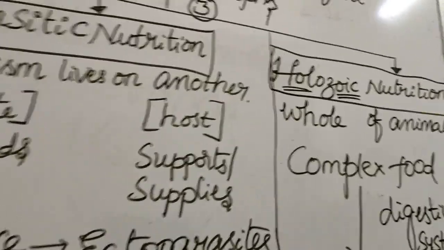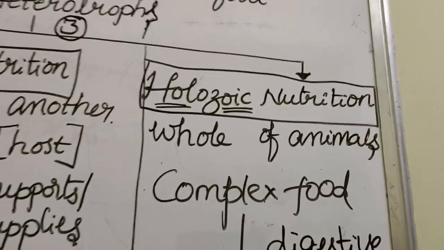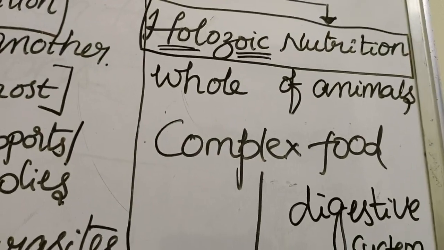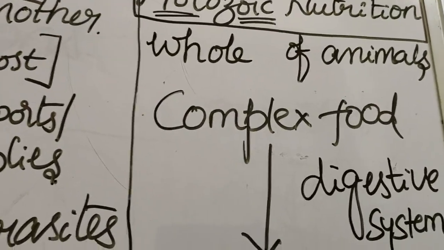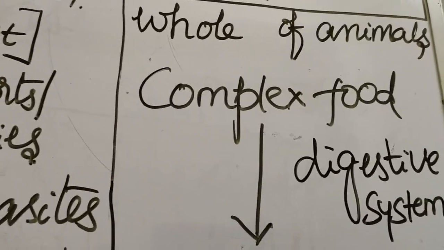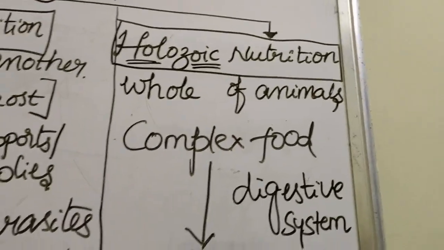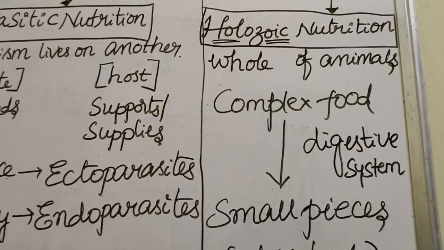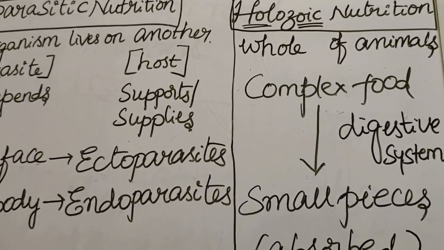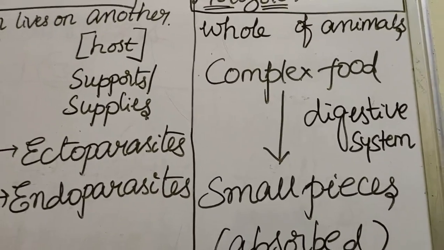Now, the next type of heterotrophic nutrition is holozoic nutrition. Holo means whole and zoic means of animals. In this type of nutrition, there is ingestion of some complex organic substances that may be in liquid or solid state, and the ingestion may take place as a certain part of some plants or some animals or the whole organism.